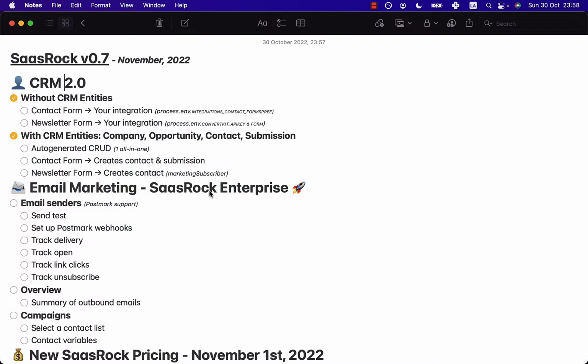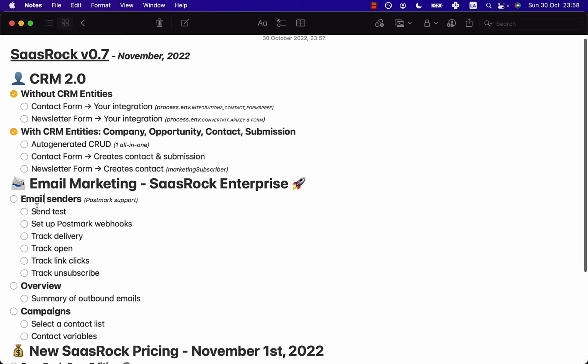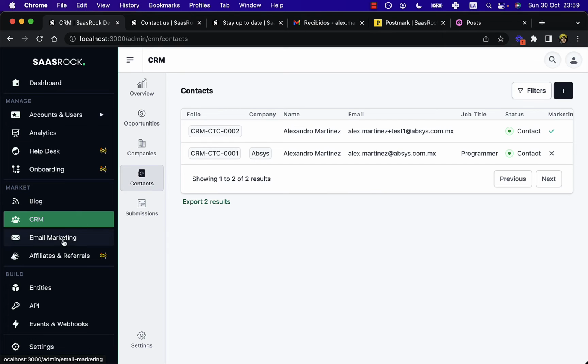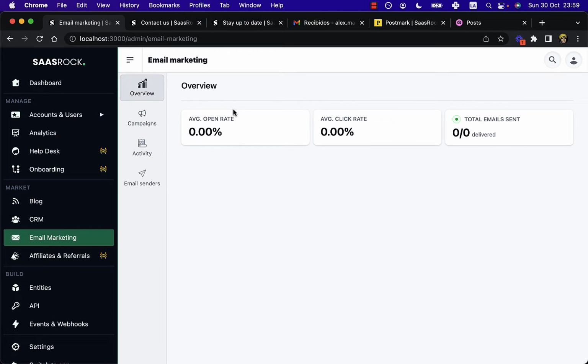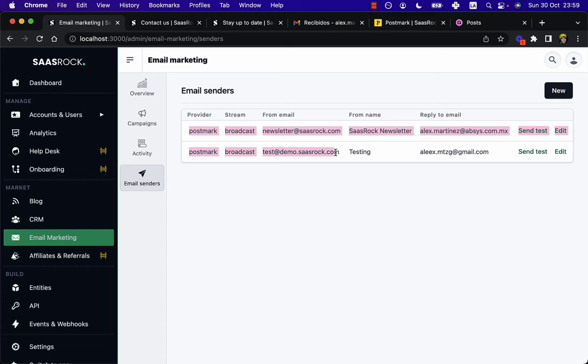So now let's talk about email marketing. So first, the email senders. Right now, I'm only supporting Postmark, which is an awesome feature for email. We can go here, email senders, and as you can see, I have already added two. Let's say, for example, this one. This is the stream broadcast, and this is the from email newsletter, from name and reply to email.